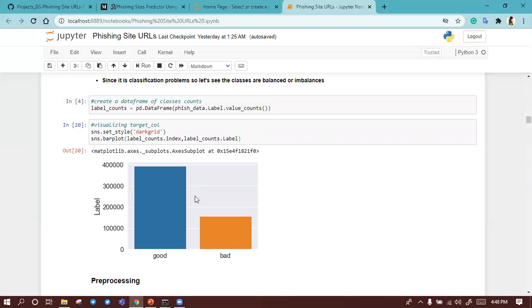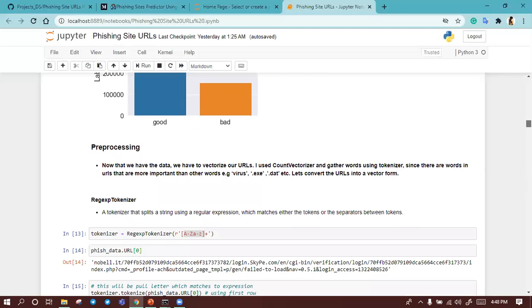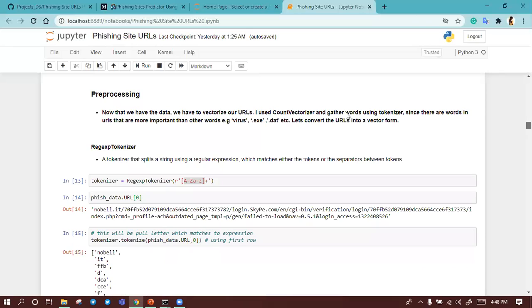Here we can see that there is a lot of difference between both classes. The good class data is approximately 4 lakh, and the second, bad one, approximately 1.5 lakh. So the target is imbalanced. After that we start the preprocessing work.